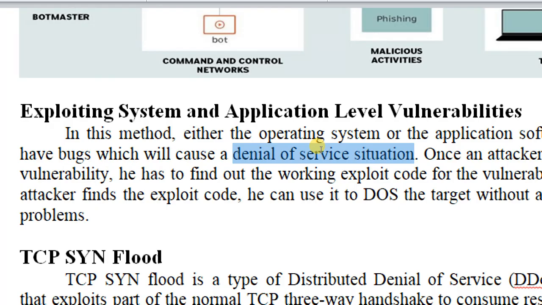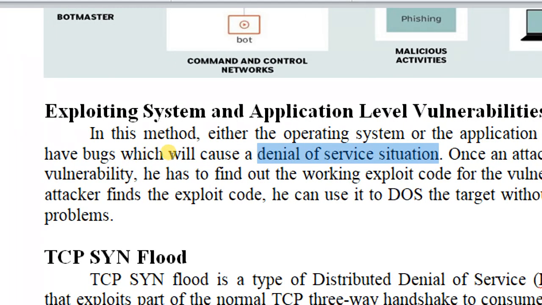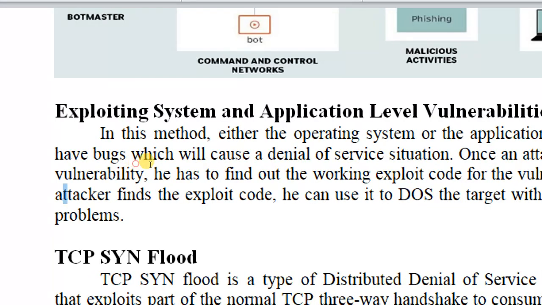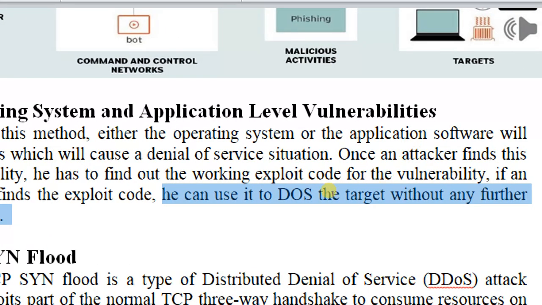We can do DDoS at the network level, system level, application level, multiple levels. So in the application level, the application has bugs. There are so many mistakes in the code, and that can also lead to a denial of service attack situation. Once the attacker finds the vulnerability, he has to find a working exploit code for it. If the attacker finds the exploit code, he can use it for DoS. So this is exploiting the system at multiple levels.